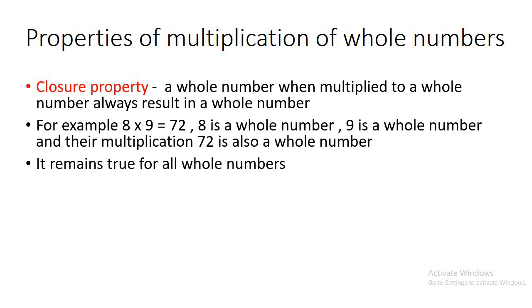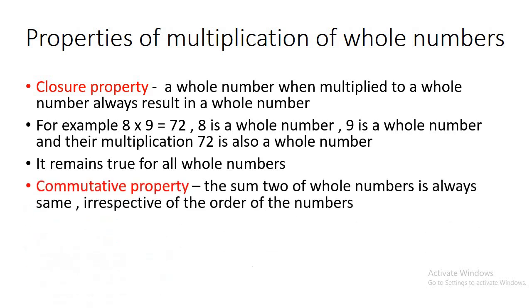And this will go on with every whole number. Whenever you multiply two whole numbers, you will never find that the answer is some other number. You will always get a whole number. So as it remains true for all the whole numbers, hence we can say that closure property is valid for multiplication. Next is the commutative property.